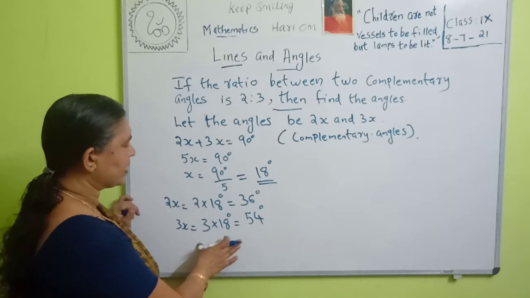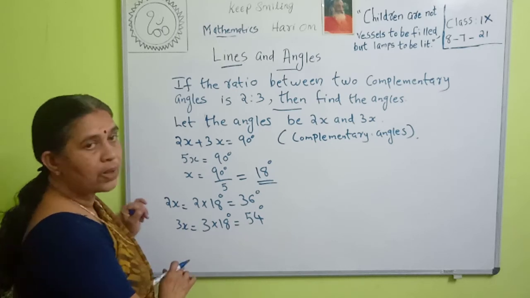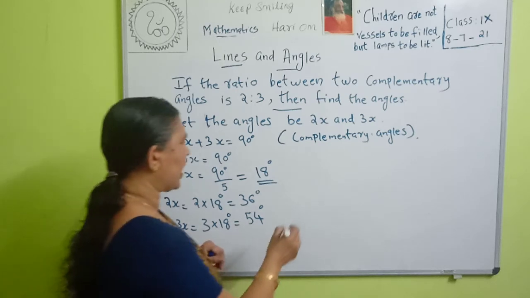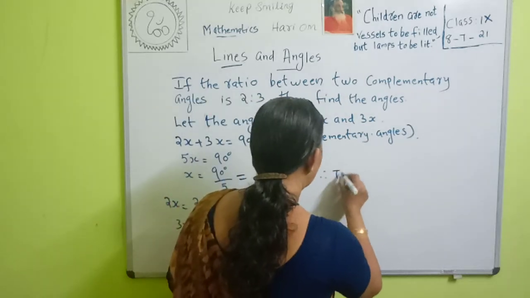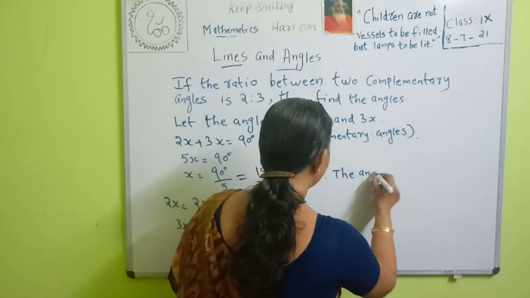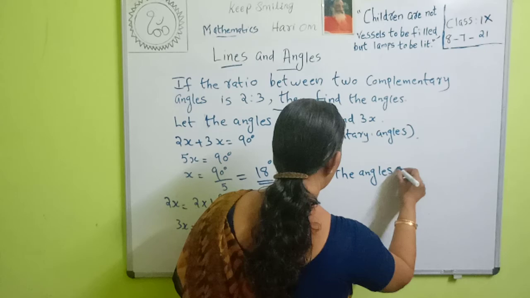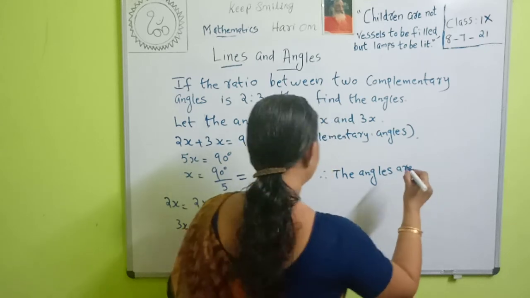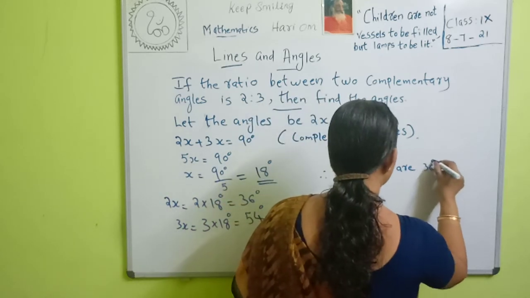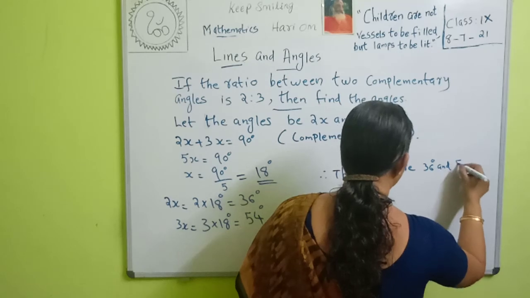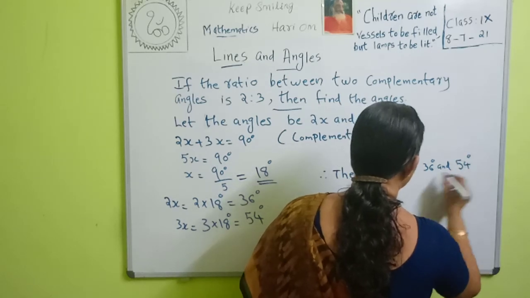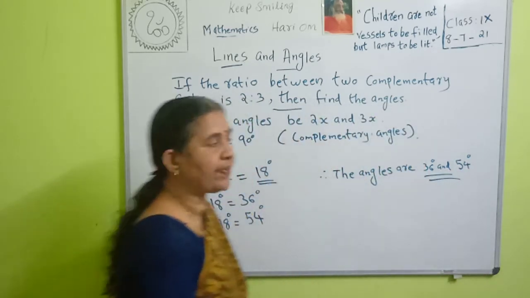So our answer is correct. These two angles are complementary angles. Therefore, the angles are 36 degree and 54 degree.